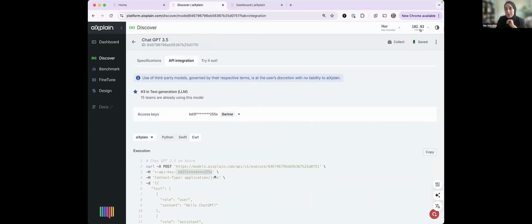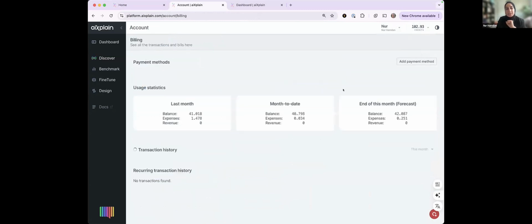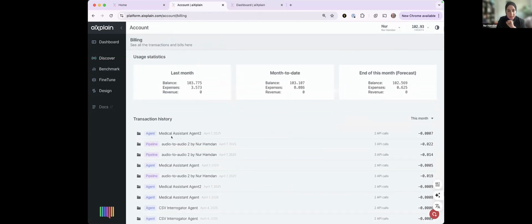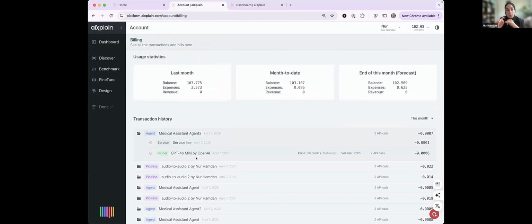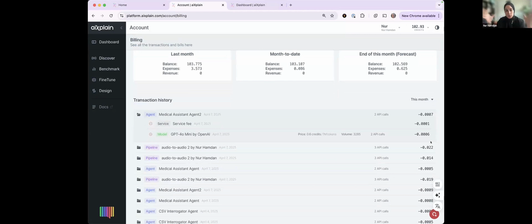The only time you would pay aiXplain a little bit more is when you are deploying agents, because with agents we are also doing some hosting for you. We're doing storage. We're doing maintenance. So this is the service fee that we take. And instead of charging a bunch of money, we actually make it exactly proportional to your usage. So we only win when you win. That's our mantra all the time. We want you to win because that's the only way even our business model succeeds.